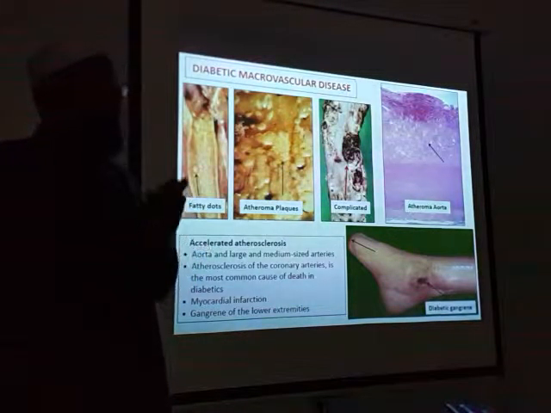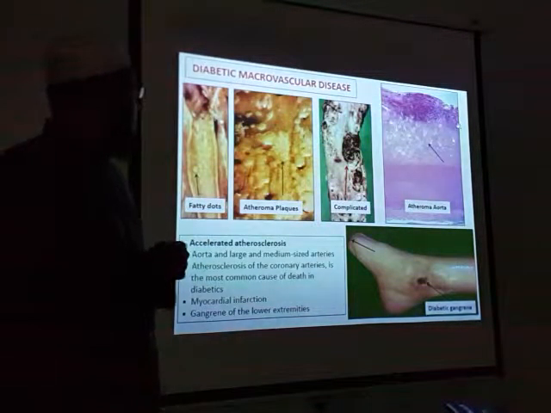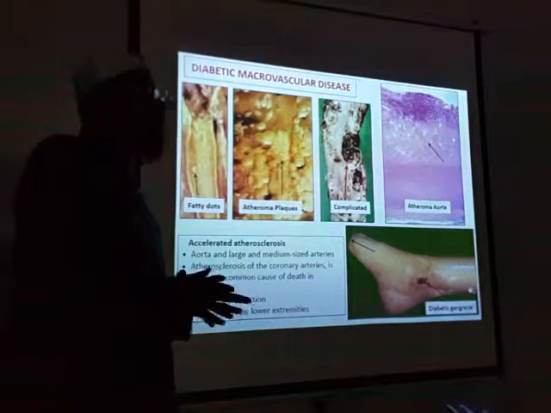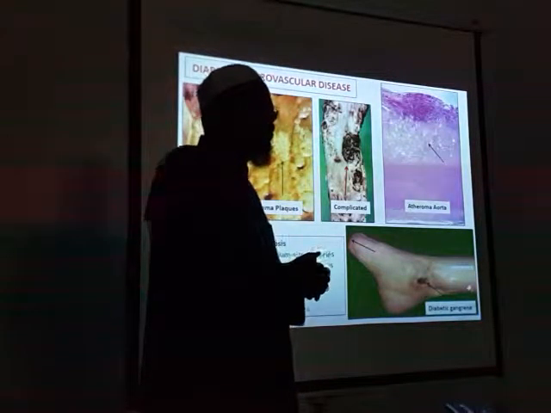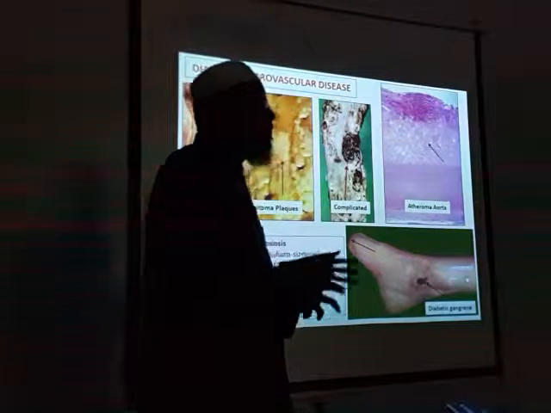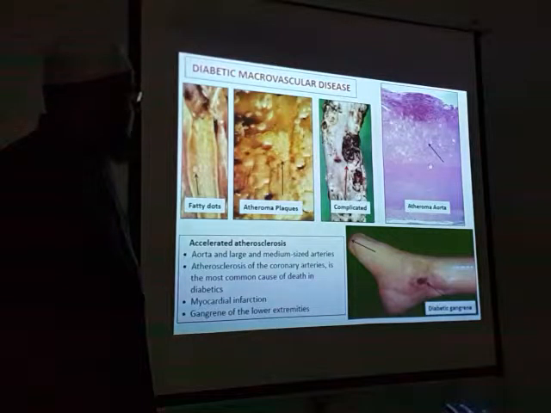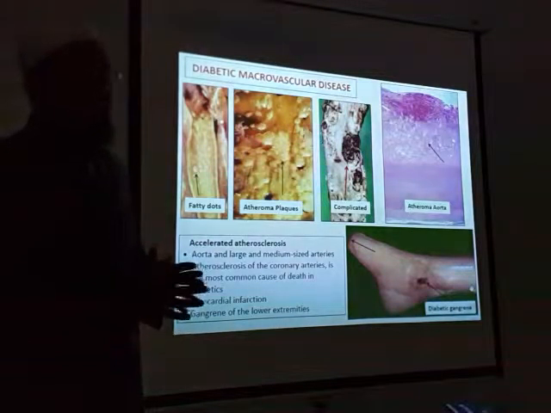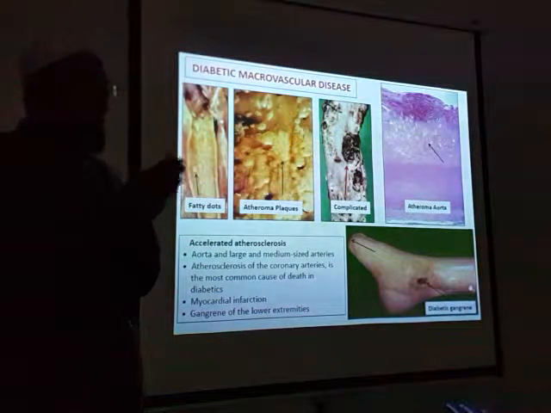Okay, so what is happening there? You are seeing this thing. The same diagram you will see in complications of hypertension or ischemic heart disease. You will see again the same diagram. But in diabetes, what are you seeing? What do you mean by fatty dots? Yeah, you will see the vessel wall is there.